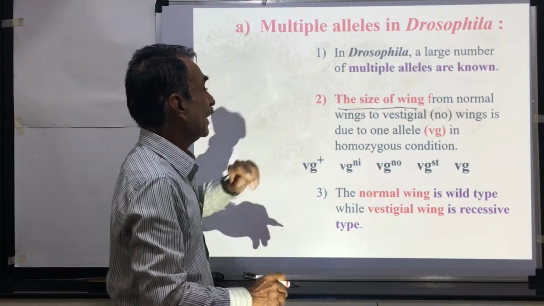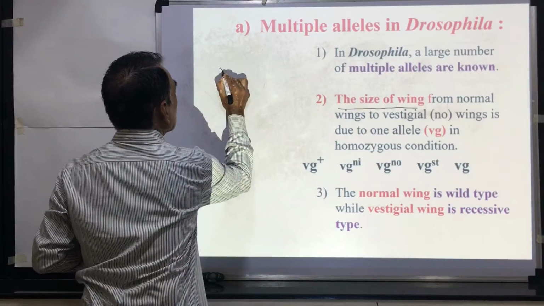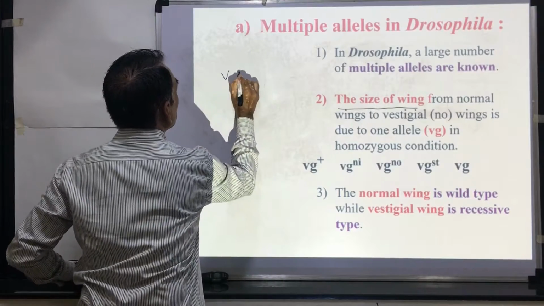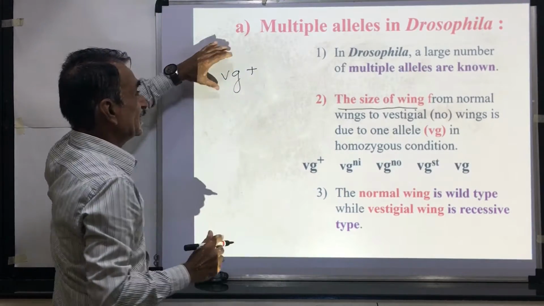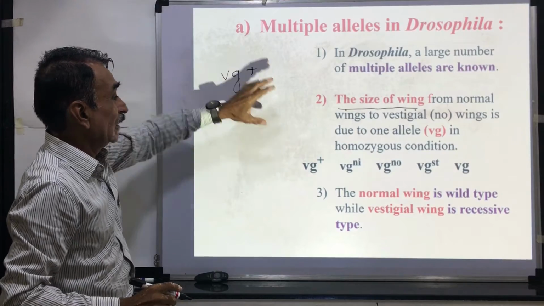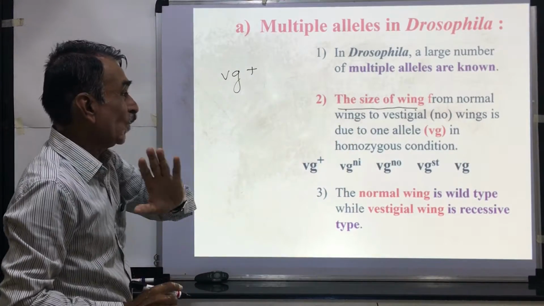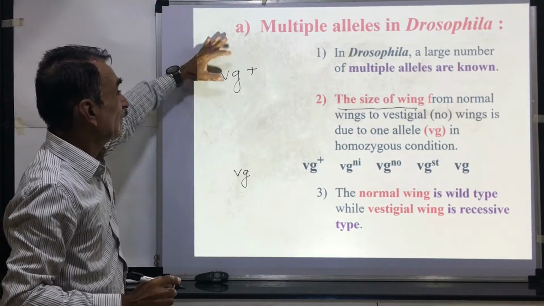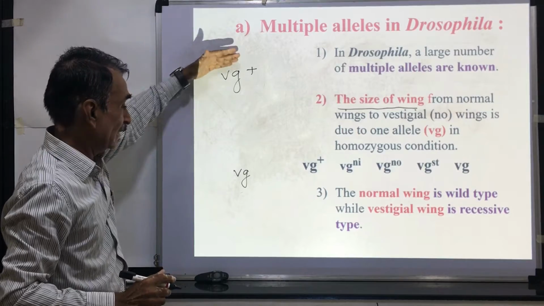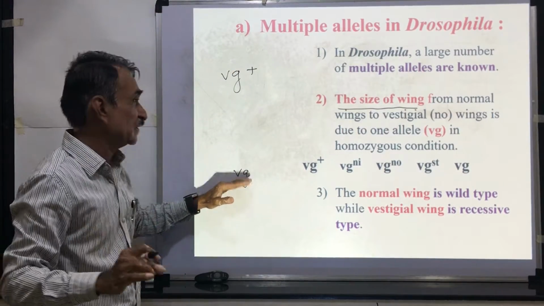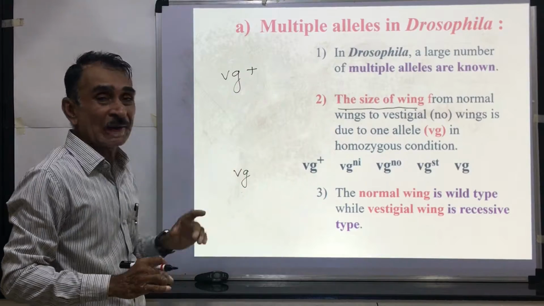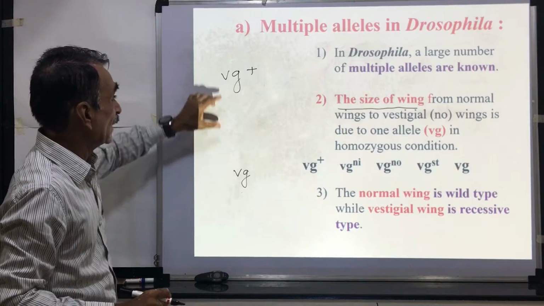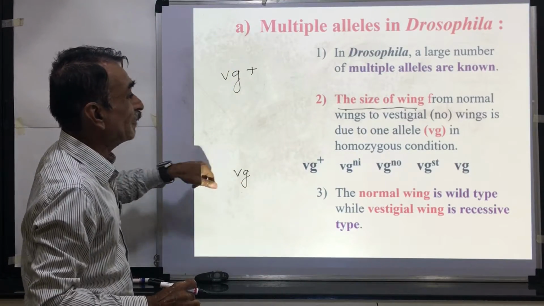Here, normal wings, that is vg plus. This is a normal gene. This is a wild type gene. And vestigial means there are no wings. This is vg. This is the wild type, normal. This is the most dominant. This is vg, the most recessive. Between these two alleles, there are different forms of the gene. Different alleles are present, so they are forming a series of multiple alleles.